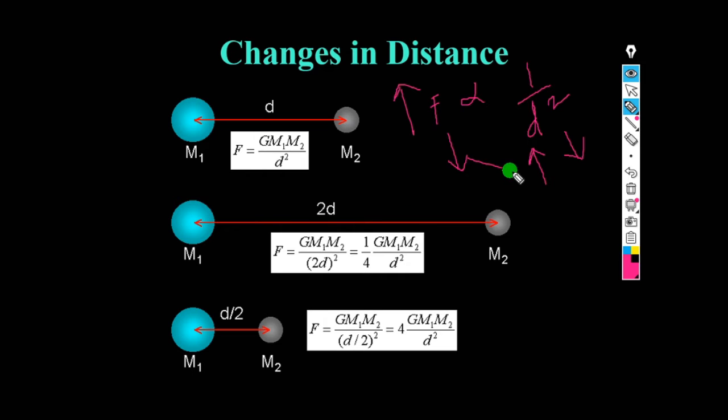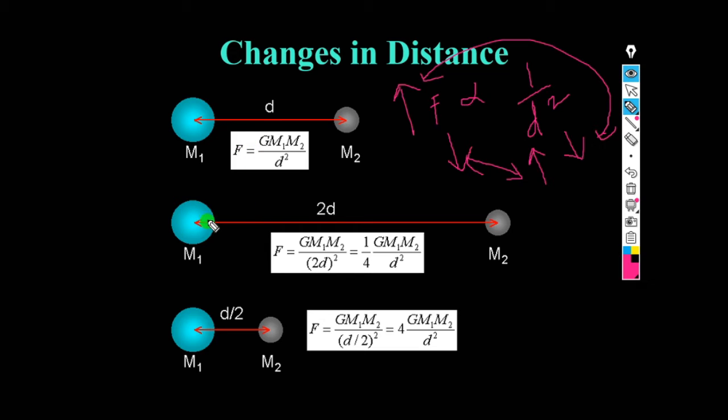This is the relation between the force and the distance. As there is a square on the distance, if the distance increases, the force is decreased by the square of the distance, and if the distance decreases, the force is increased by the square of the distance. Hence, though we are taking d/2, as the distance is decreased, the force has increased to 4 times the initial case.